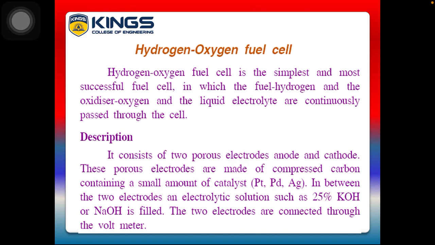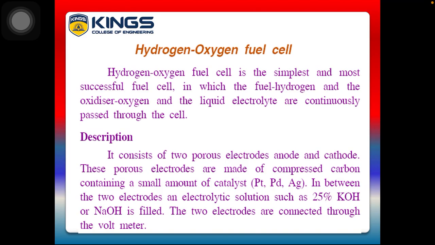It consists of two porous electrodes, anode and cathode. The porous electrodes are made of compressed carbon containing a small amount of catalyst like platinum, palladium or silver. In between the two electrodes, an electrolytic solution such as 25% KOH or NaOH is filled.